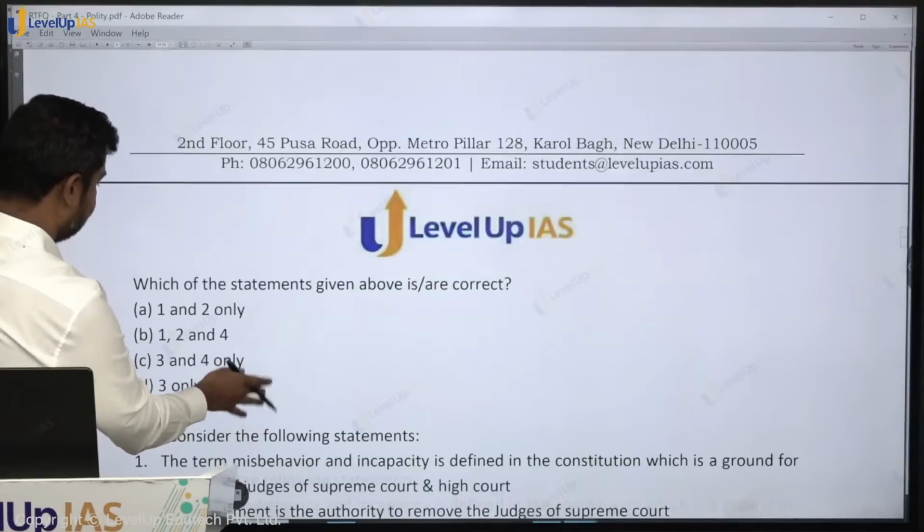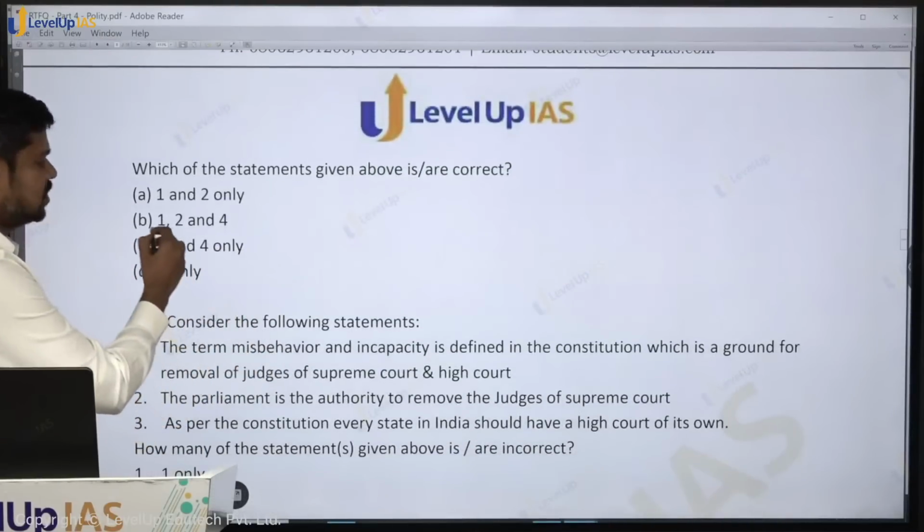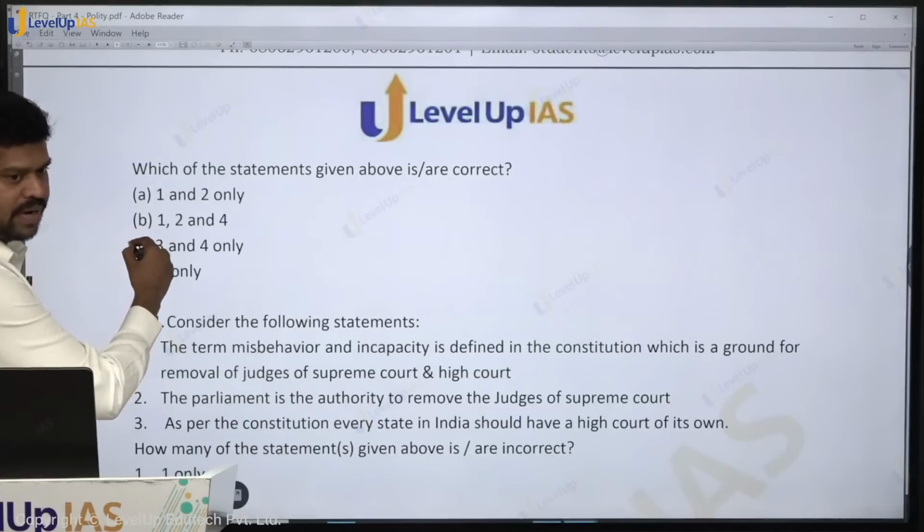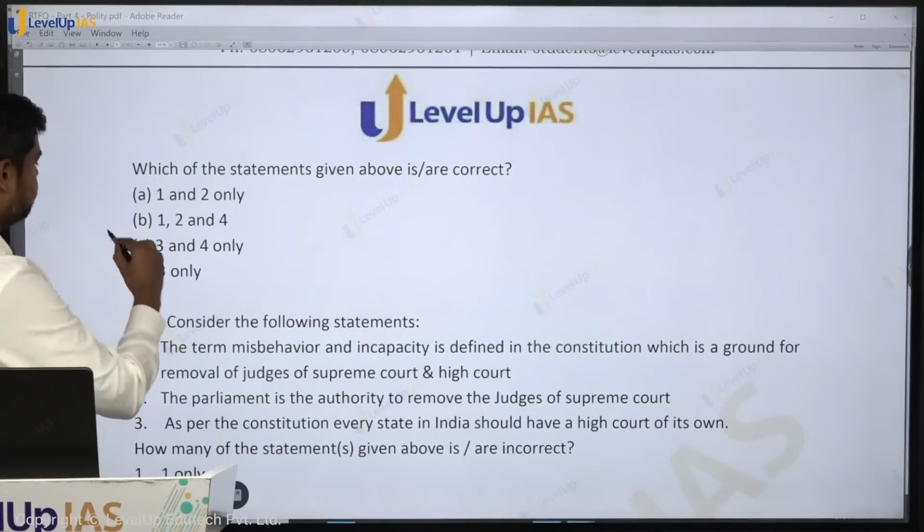What is the answer? Answer is B. 3 is wrong, remaining are right. Okay, so the answer is option B.